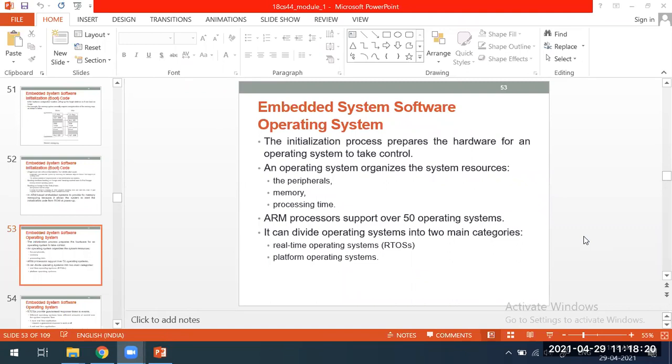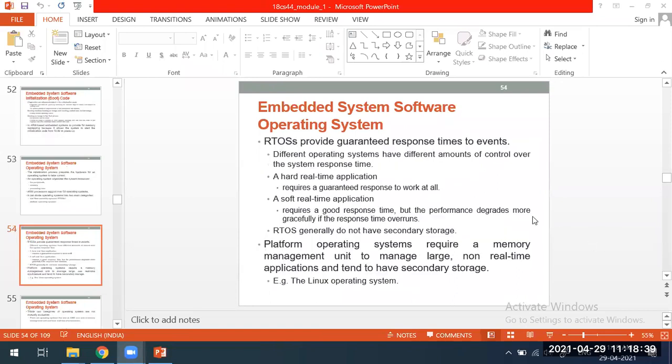In hard real time, 100% guaranteed response should be there. There is no chance of delay. But in the soft real-time operating system, some delay is allowed, but there should be a response. Two types: hard real-time application and soft real-time application.